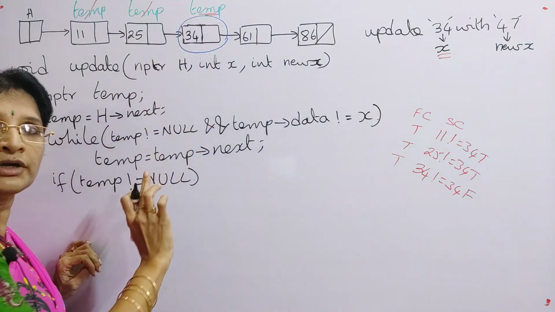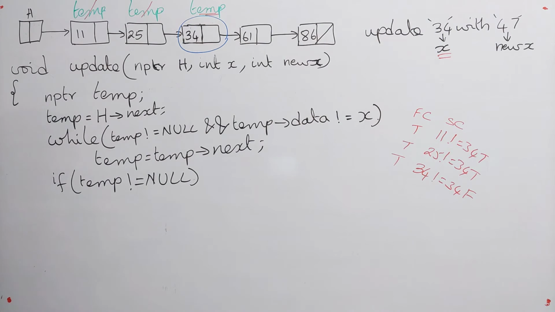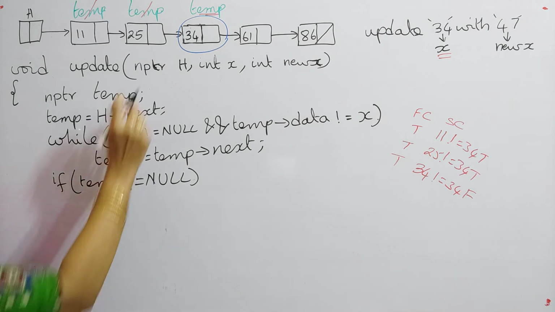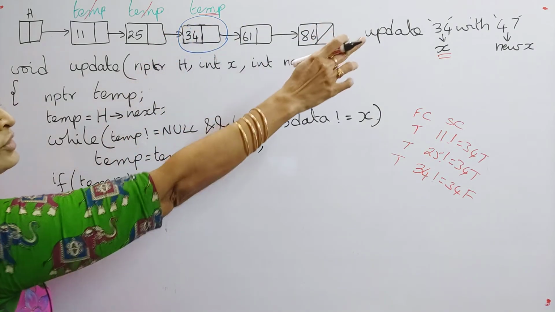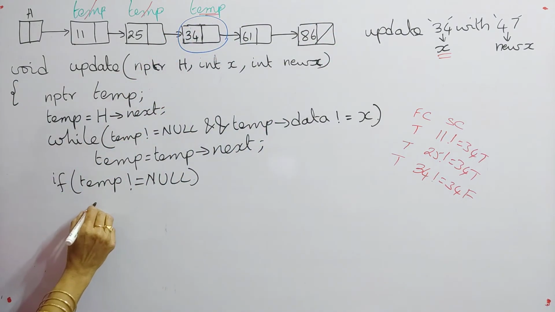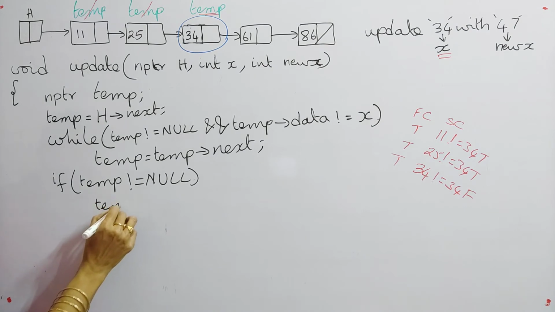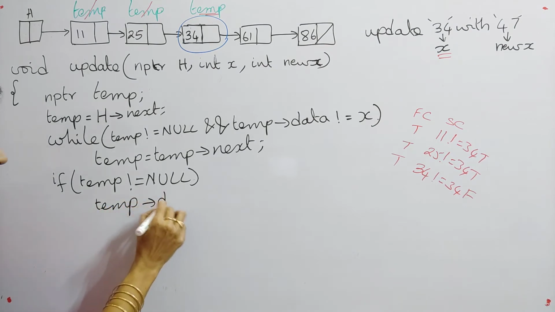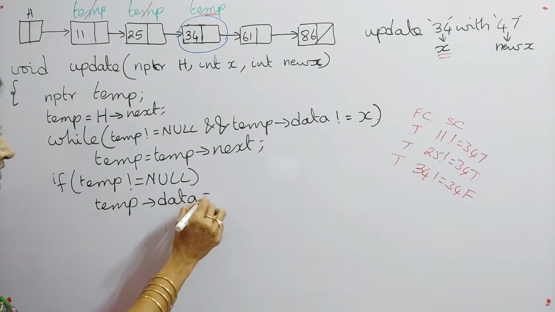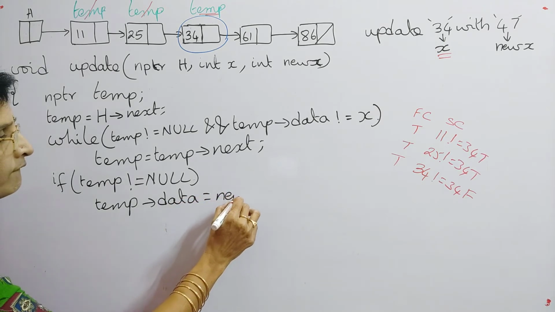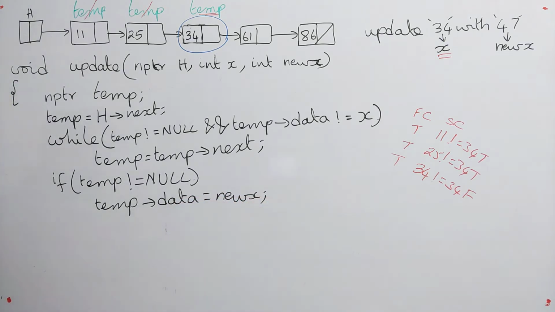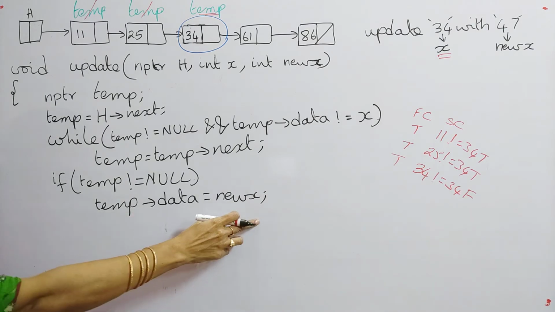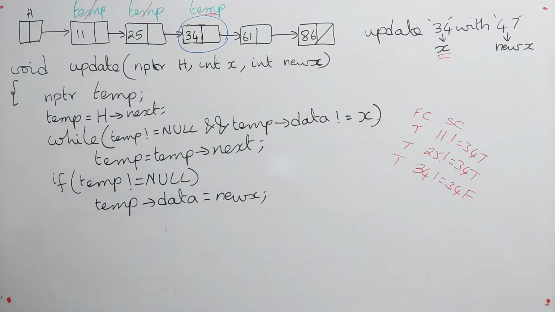Here temp is not equal to null. So that's why this condition is satisfied here. It is not equal to null, so then what do we have to do? We have to update the value 34 with the new value 47. So how can you get the 34? Temp data is equal to new x. That's all.